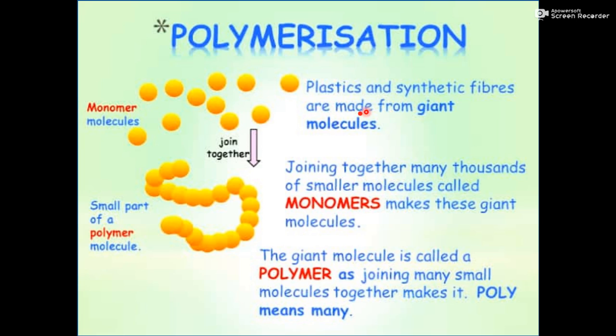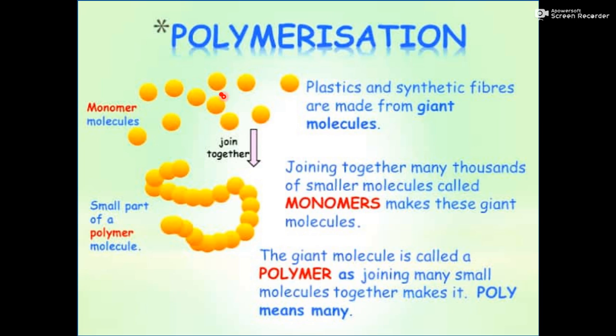Plastic and synthetic fiber are made from giant molecules. These giant molecules means one very big molecule is formed in which small molecules are connected. Joining together many thousands of smaller molecules called monomers makes these giant molecules. These thousands of small monomers combine together to form them. The giant molecule is called a polymer, as joining many small molecules together makes it. And as you see here, poly means many, that's why the name is polymer.